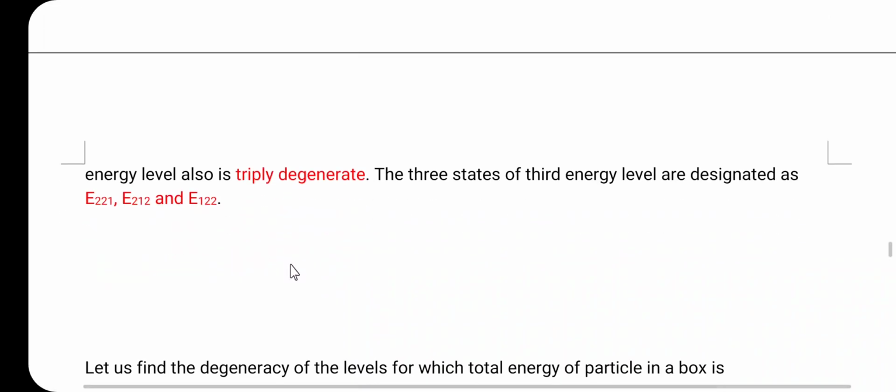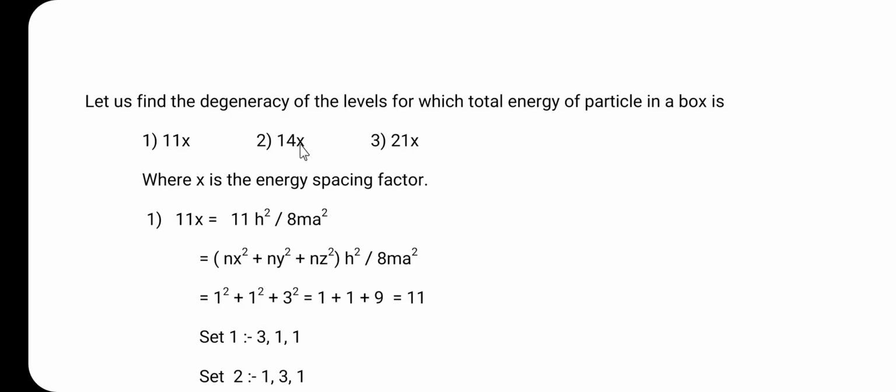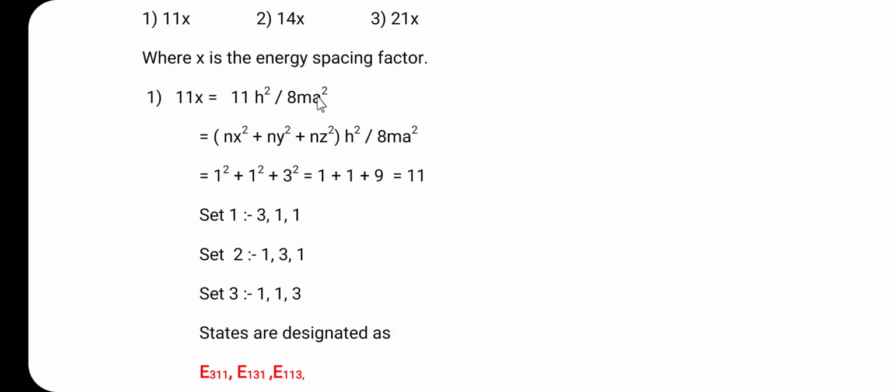So, friends, this is about the degeneracy of the energy level. So, let us find out the degeneracy of the levels for which the total energy of the particle in a box is given. Three examples are given. Number one is the energy 11x, second one is 14x, and third one is 21x, where x is the energy spacing factor. So, let us consider one by one.